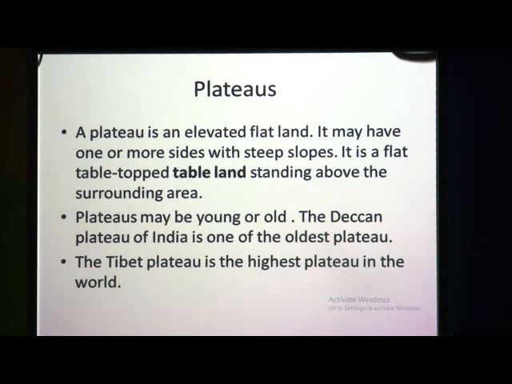So, what do you mean by plateau? A plateau is an elevated flat land, means a land which is flat, but it is elevated, it has been uplifted. A plateau is an elevated flat land. It may have one or more sides with steep slopes. Then it is a flat table top, or it is called tableland, standing above the surrounding area.